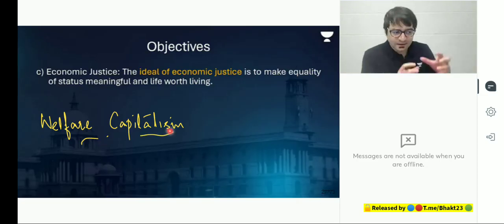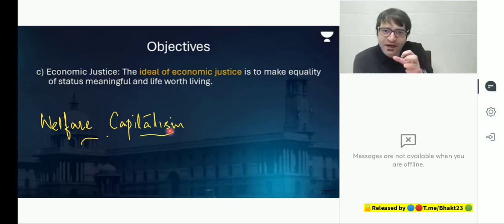Welfare capitalism, in a sense: we will attract FDI in India. We will impose taxes on the rich. We will allow the rich to produce what they want to produce at what cost they want to sell. But whatever proceeds we get from this, we will use it for Ayushman Bharat, for Pradhan Mantri Garib Kalyan Yojana, for scholarships, for pension, for LPG subsidy, for kerosene subsidy, and for various other policies and programs uplifting the people.